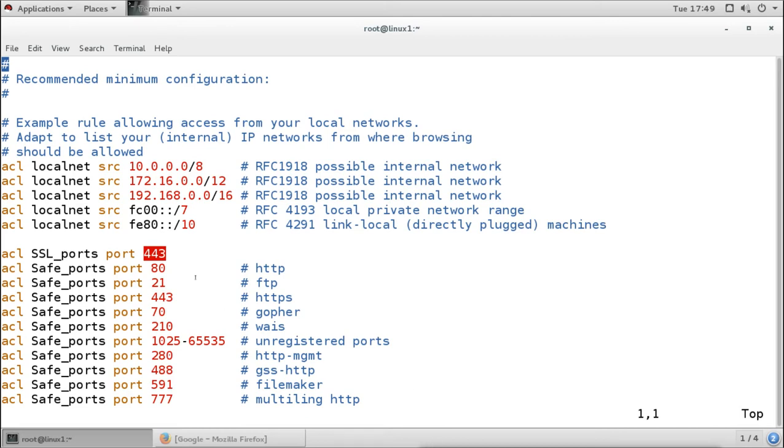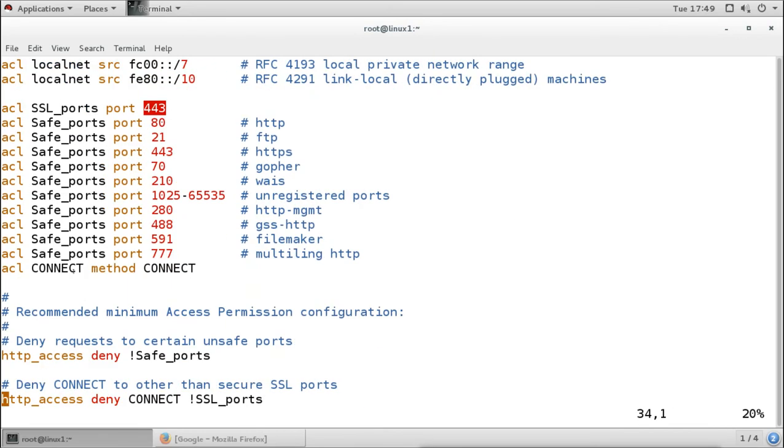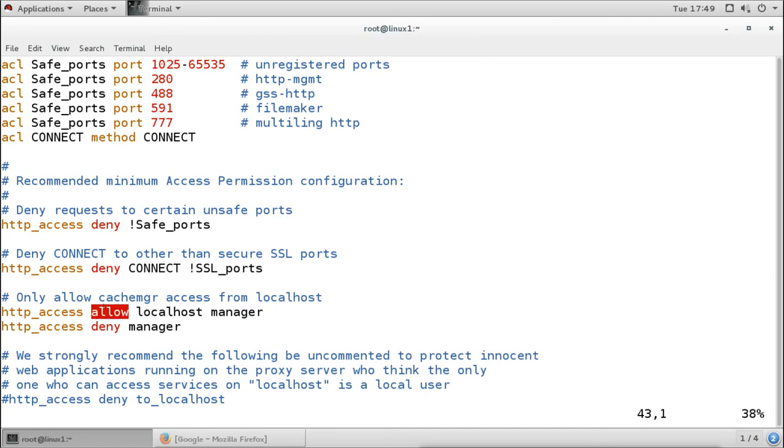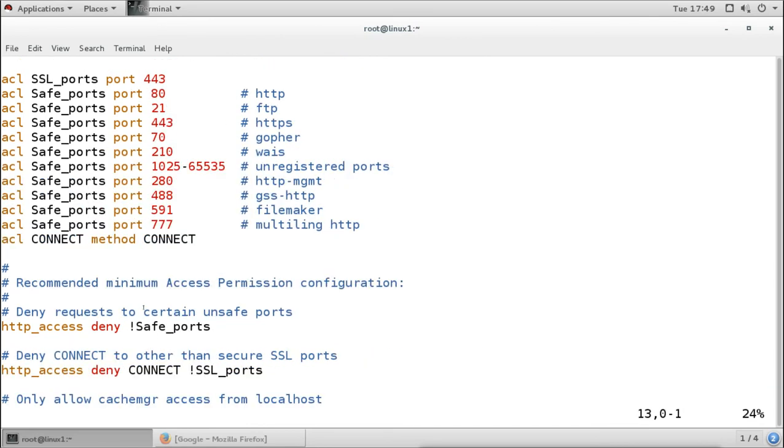Now after creating the list, in the allow/deny section, we use this command, http_access. Then we mention allow or deny, whether we want to allow or deny, and then we mention the name of the list which we configured here.